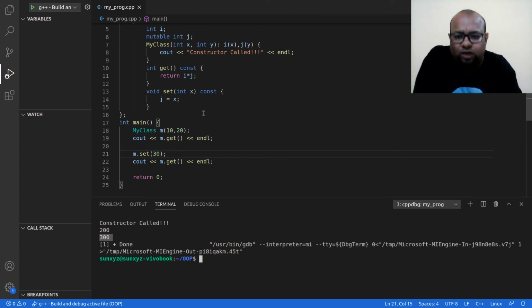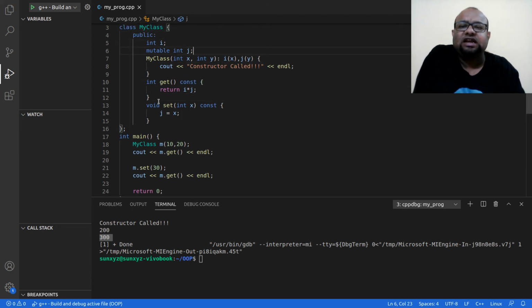So what am I doing over here? I am changing the value of j. All right, so I am changing the value of j inside a method that I declared as a const. Okay, and I am not getting any error. Why am I not getting any error? Because I declared j as mutable.